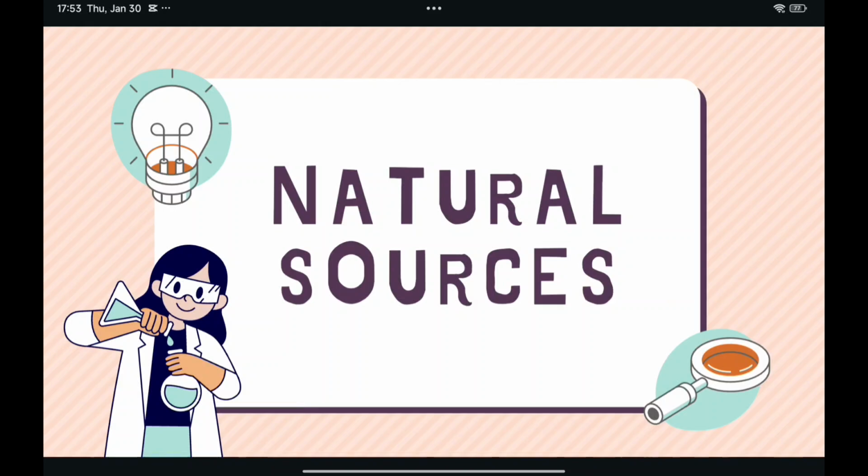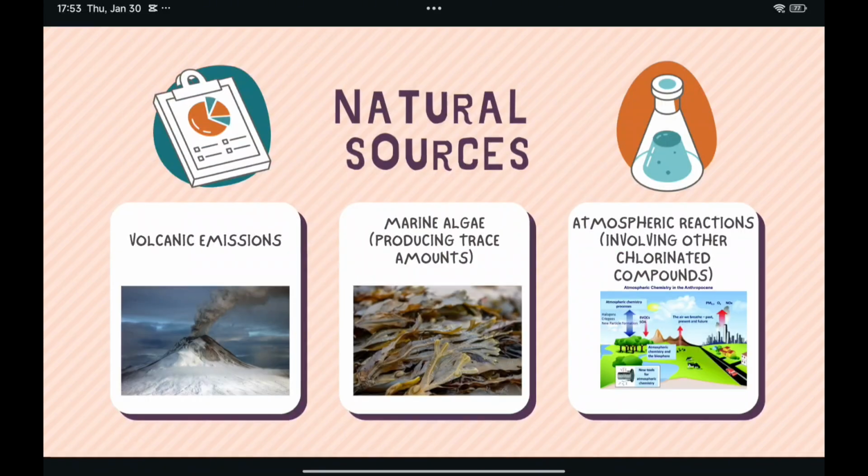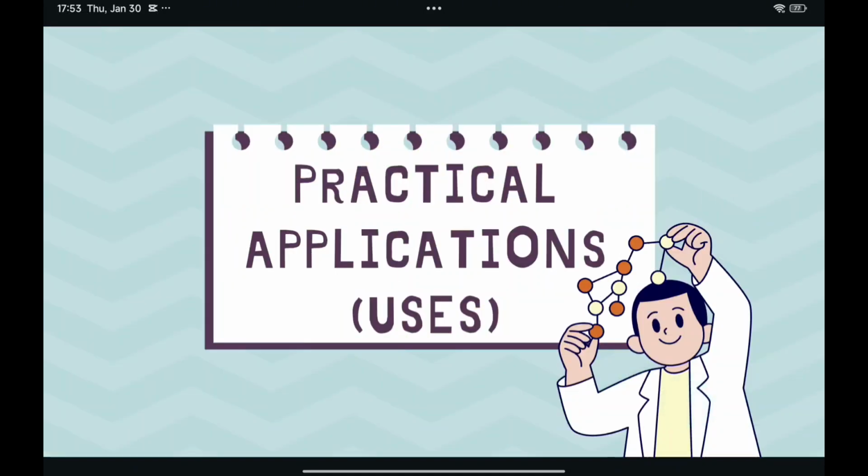Although mostly man-made, carbon tetrachloride has some minor natural sources, such as volcanic emissions and marine algae, producing trace amounts. As you look at the picture, there is seaweed. And the third one is atmospheric reactions, involving other chlorinated compounds.